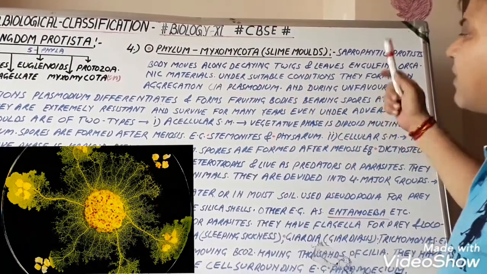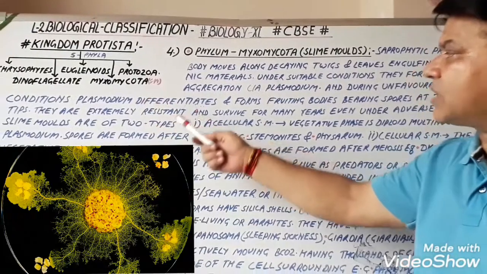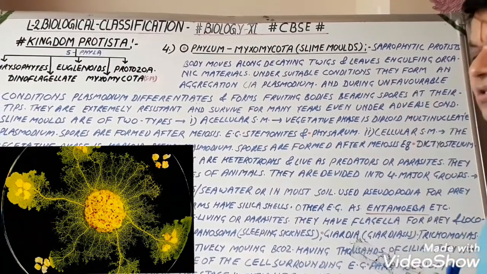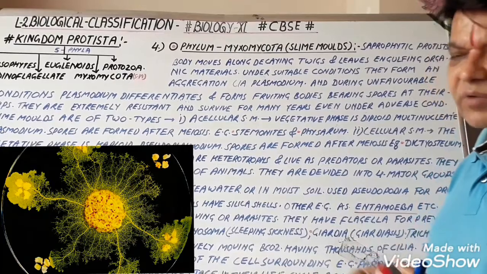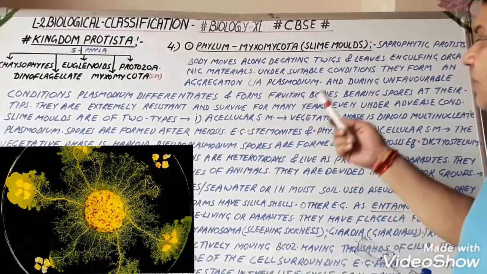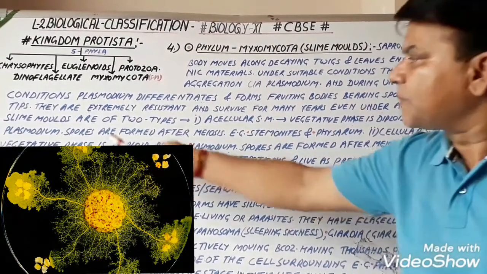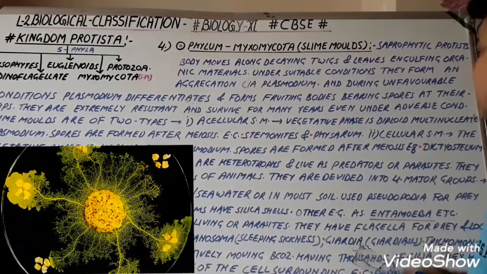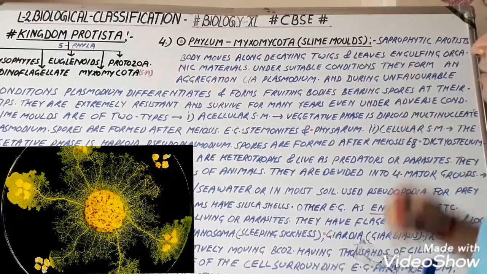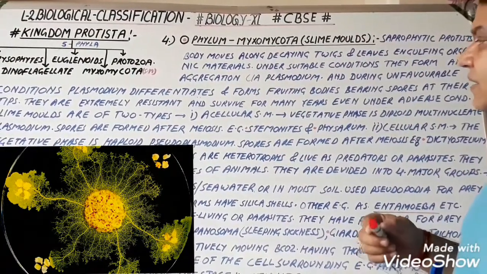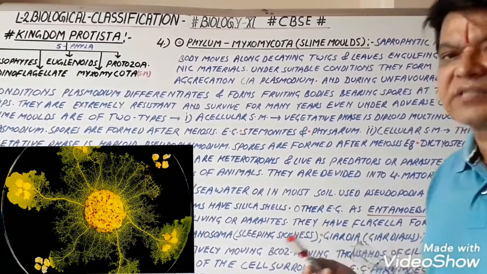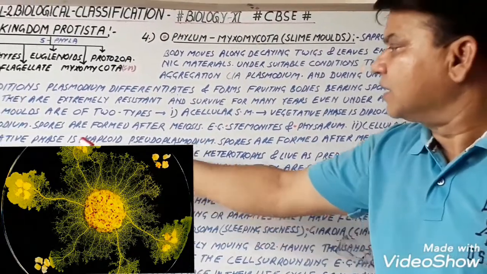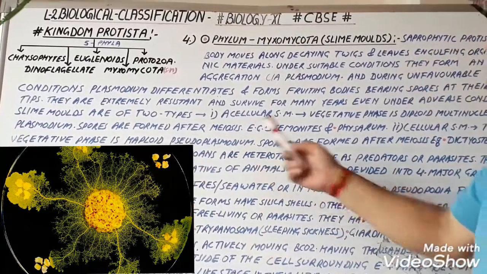And during unfavorable conditions, plasmodium differentiates and forms fruiting bodies bearing the spores at their tips. तो fruiting body बनाती हैं after unfavorable conditions. Now they are extremely resistant and survive for many years even under unfavorable conditions. यानी कि they can survive in harsh conditions too for many years. Now spores are formed after meiosis.